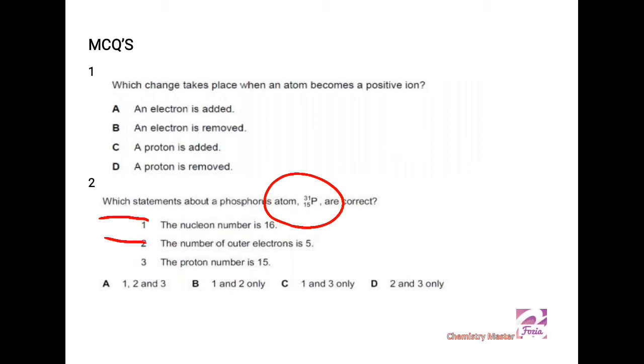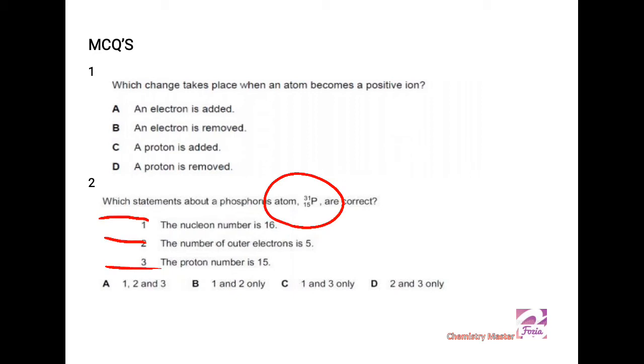Second statement, the number of outer electrons is 5. Okay, when we write the electronic configuration, do we get 5 electrons in its outermost shell? At least you write it. I always advise you to write and commit to memory the electronic configuration of the first 20 elements at least from the periodic table, and phosphorus is one of them. So you just write the electronic configuration once, and if you are getting 5 electrons in the outermost shell, it means you have done the correct thing.